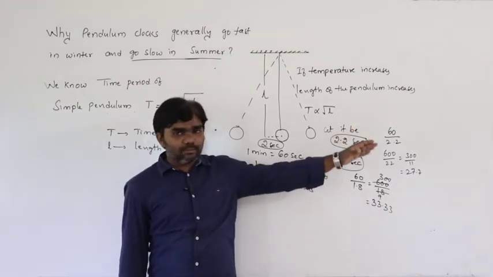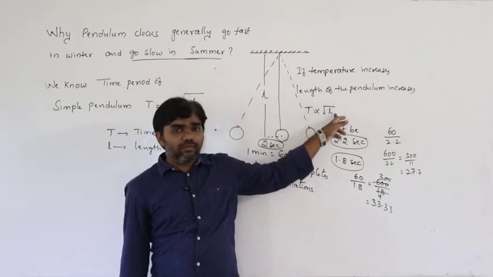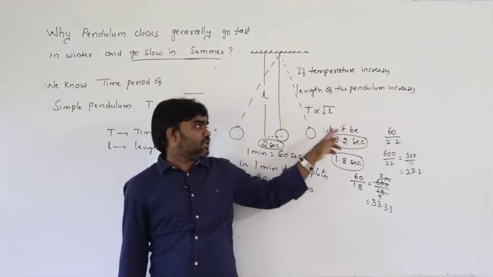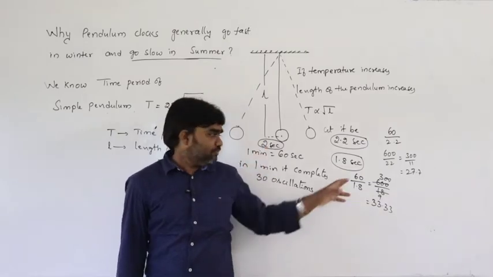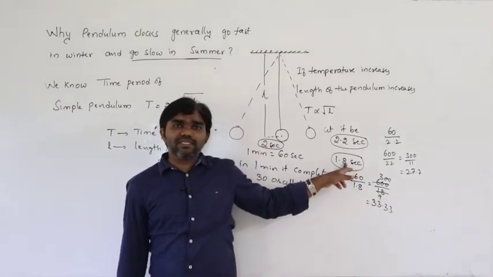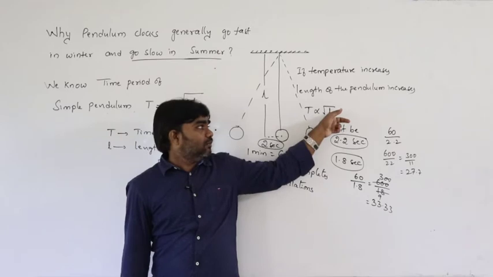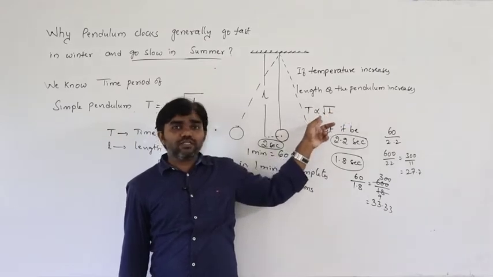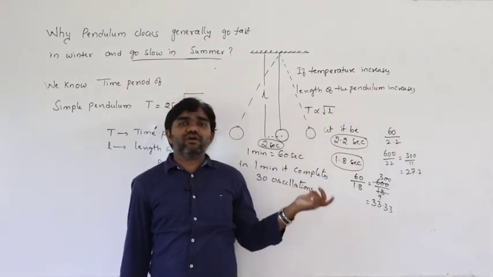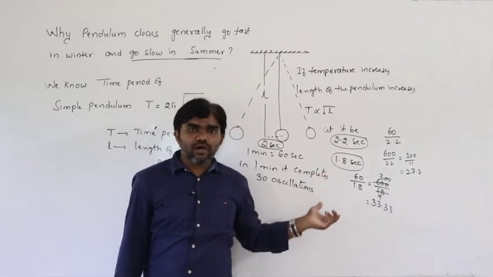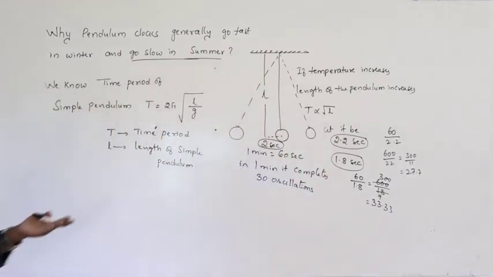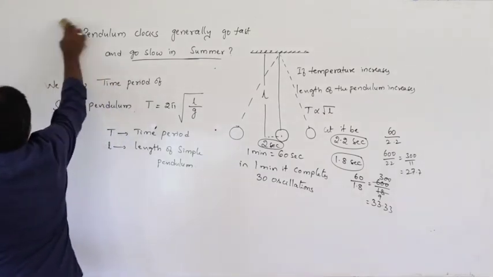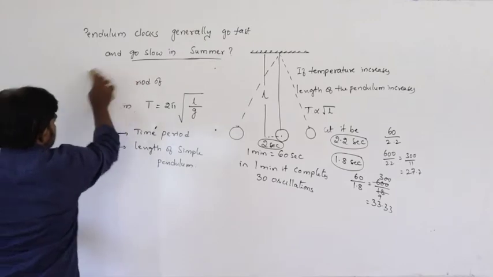Due to increase in temperature, length of the pendulum increases, time period increases. Time period increases means it slows down. That means it loses time. But due to decrease in temperature, length of the pendulum decreases, time period also decreases. That's why it becomes fast. So slow or fast, that is the concept. How much slow and how much fast? We can discuss how much slow it becomes and how much fast it becomes.